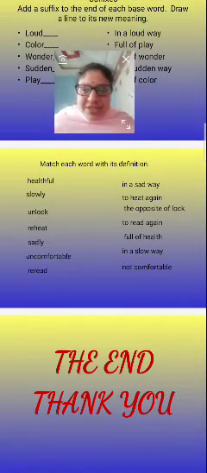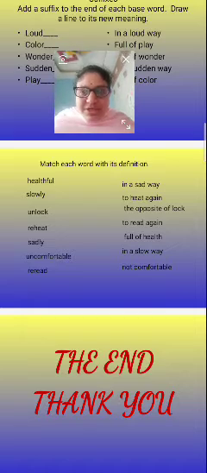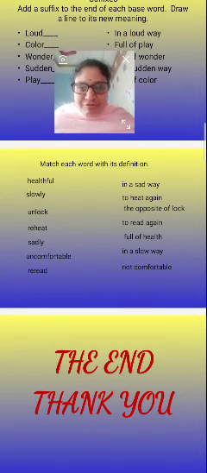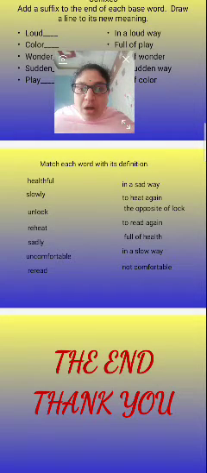Match each word with its definition. Healthful, full of health. Slowly, in a slow way. Unlock, the opposite of lock.